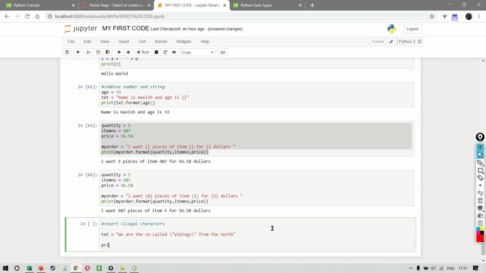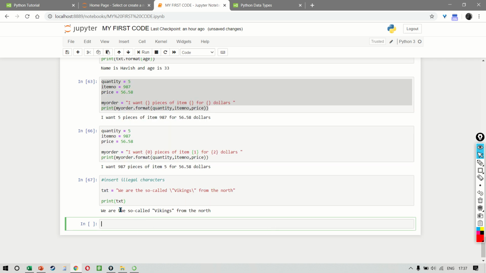Okay, so now when we print txt, you will notice the result is coming like this. So it's not working correctly. Let me just check what is the mistake that we have made here. One second. So I put the slash here. I think we need to have a space. Okay, my mistake.